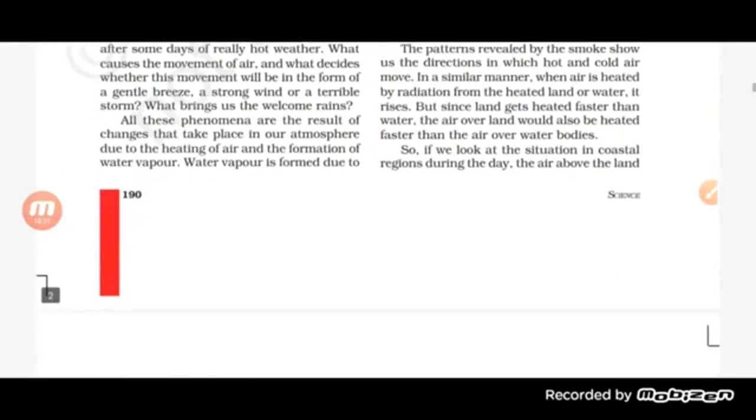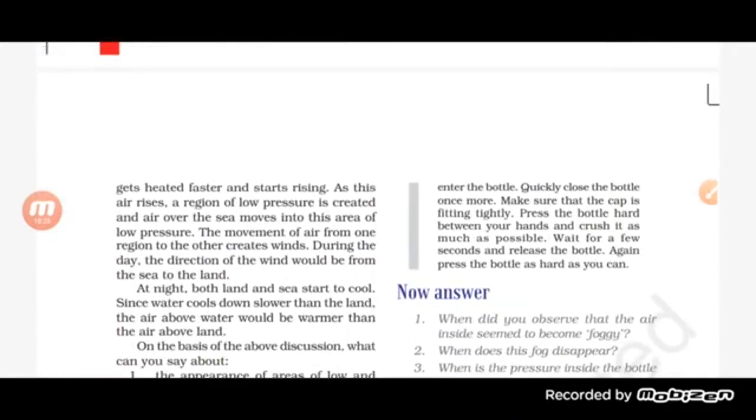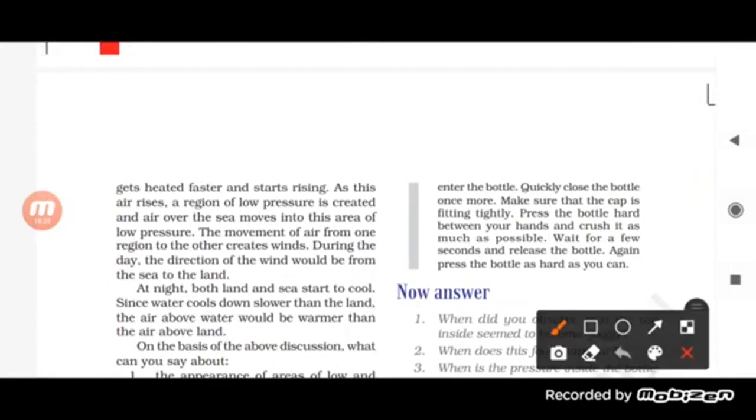If we look at the situation in the coastal region during the day, air above the land gets heated faster and starts rising. And as this air rises, a region of low pressure is created, and air over the sea moves to this area of low pressure. Now the movement of air from one region to the other creates winds. See how the wind is formed here, how the movement of the air creates wind, students. And how does movement of the air occur here? The air starts moving from the high pressure area to the low pressure area.